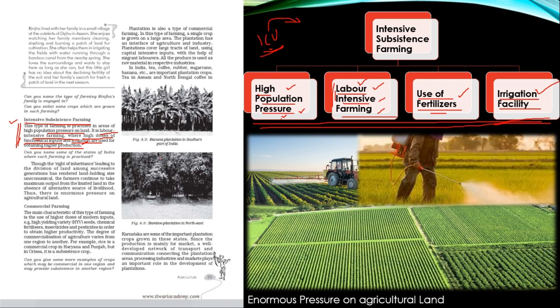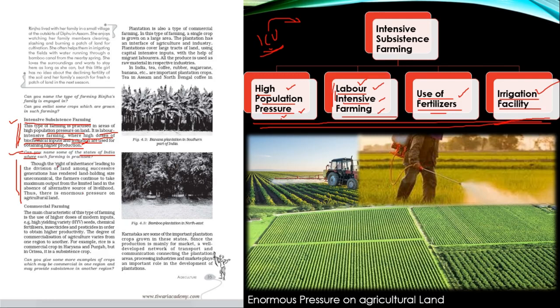Now, the next paragraph asks, can you name some of the states of India where such farming is practiced? You can look for this answer, otherwise I will provide you with this answer later on. The next paragraph talks about one of the disadvantages that has caused some negative impacts on our agricultural activity.